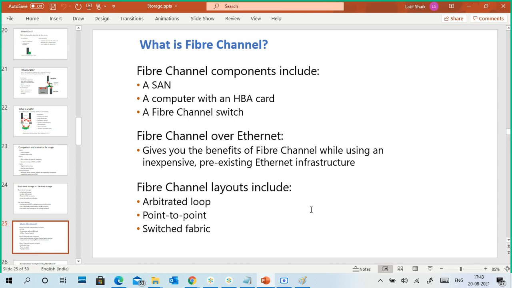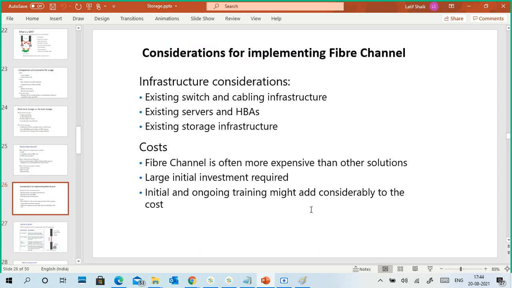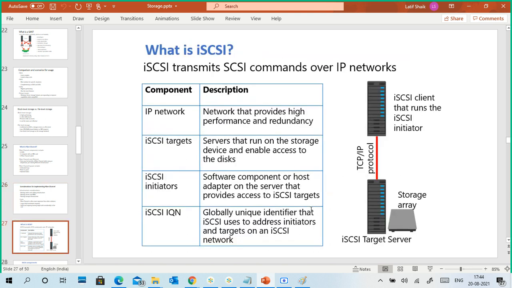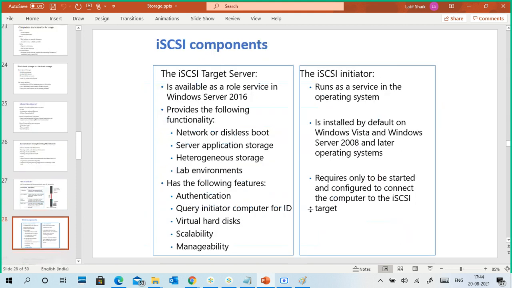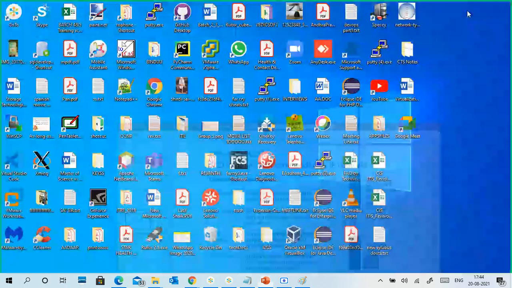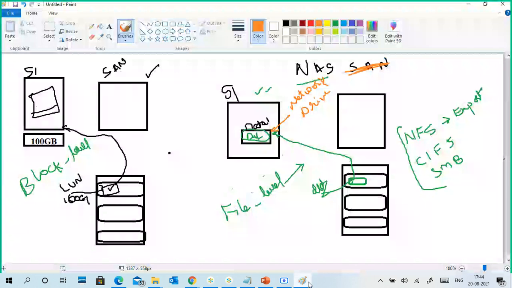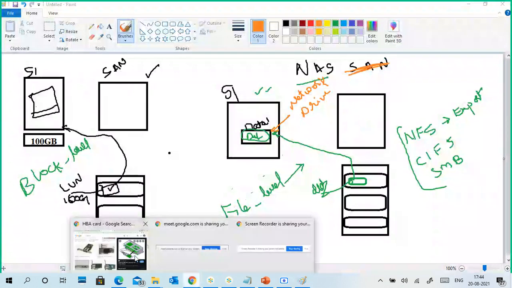Fiber channel layouts include arbitrated loop, point to point, or fiber switched fabrics. In an existing switch, this is the normal one, so we don't need it. This is iSCSI. Another part of your storage technique is iSCSI. I will tell you about iSCSI, and I can do a practical in iSCSI also.